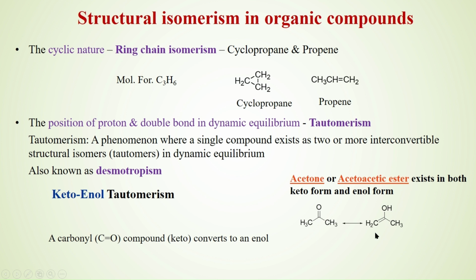This acetone and acetenol, we can call it as ene group and ol group, acetenol. The acetone exists in the ketonic form and the enol form. Another example which we can quote for keto-enol tautomerism is acetoacetic ester, CH3COCH2COOEt. Here this is in keto form and it is also existing in enol form.